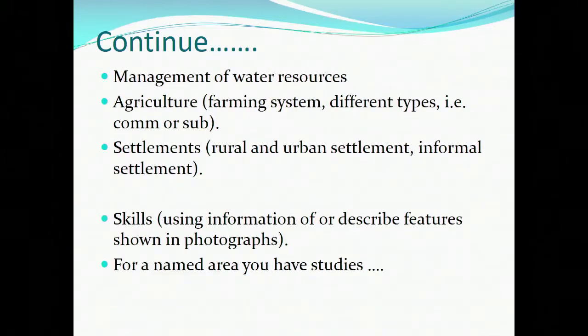The growth of towns and cities, and how it puts the countryside in danger, so does the fourth. That's what you have to look at in settlement.